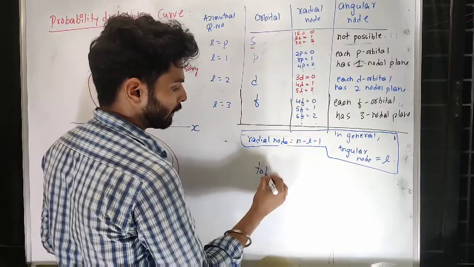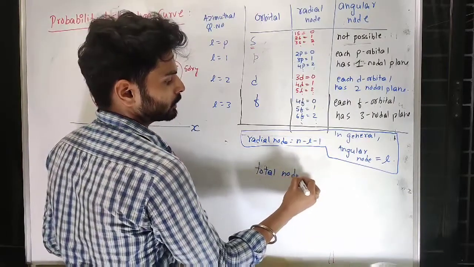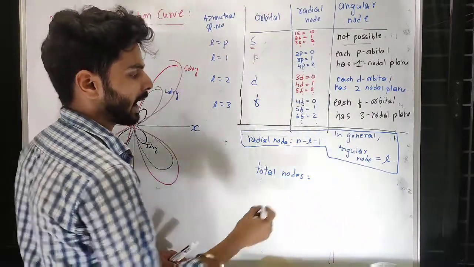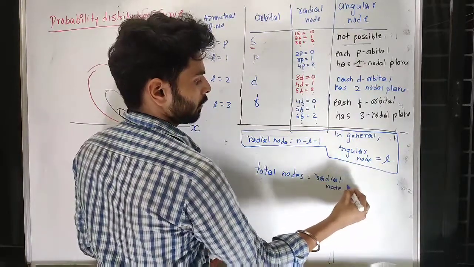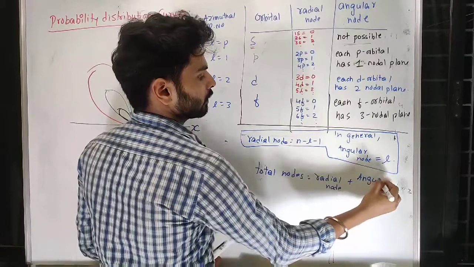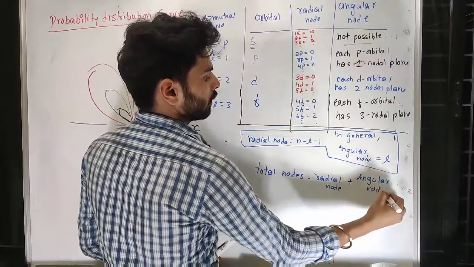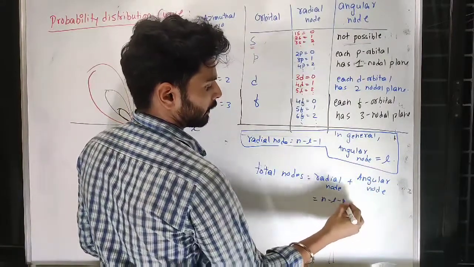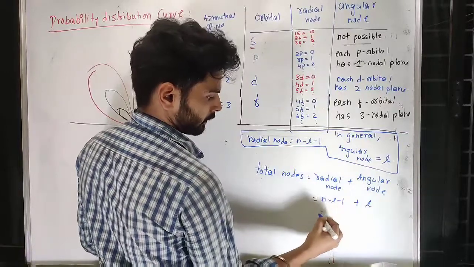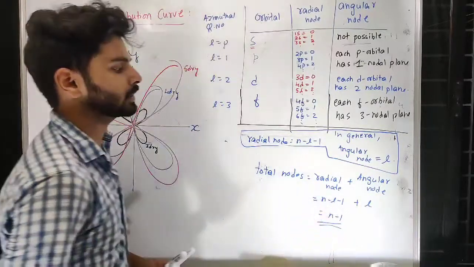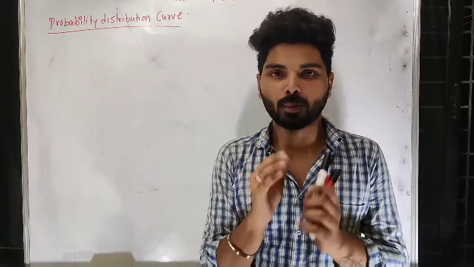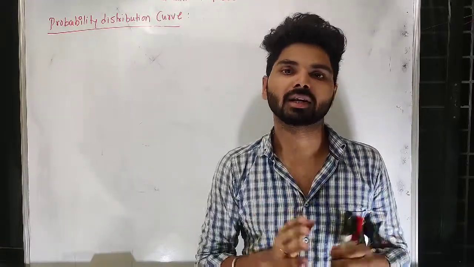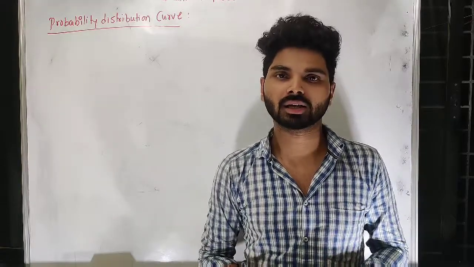Total nodes can be calculated by simply adding radial nodes plus angular nodes. So this is n minus l minus 1 plus l, which is n minus 1. That becomes the total number of nodes. Now let us understand the probability of finding an electron in detail. For each orbital we are going to understand this.